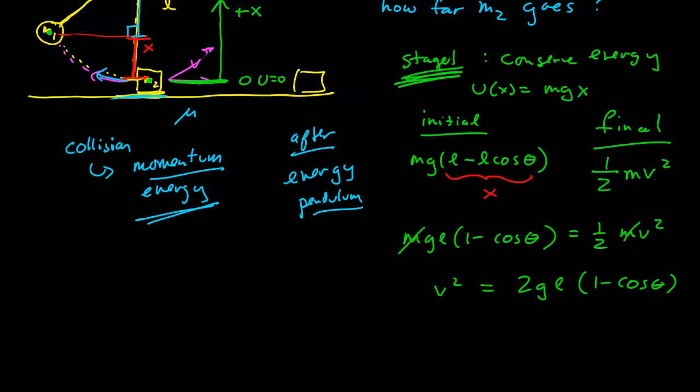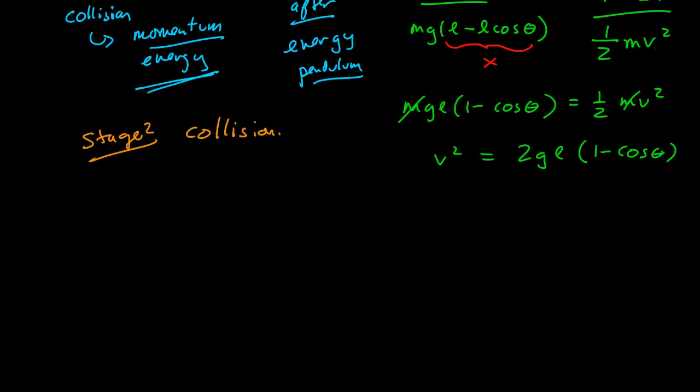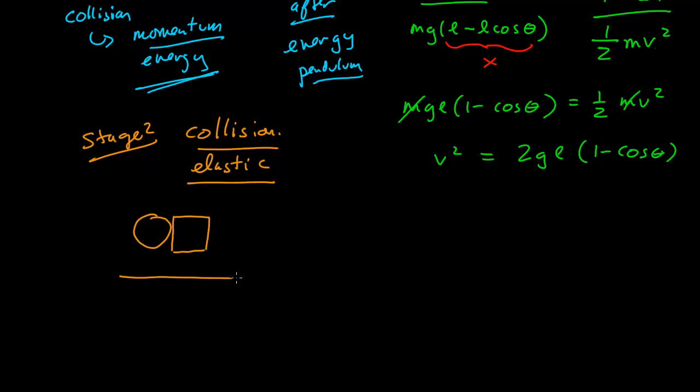Now let's go to stage 2. Stage 2 will come over here. This is now the collision. In the collision, we know it is elastic. That means we can use the formula we derived earlier for elastic collisions between two objects. But first, let's make sure we get a good picture of our collision and our coordinate system. At the moment of the collision, the pendulum is at the lowest point, which means we have a 1D collision. I'm going to call this the positive x-axis.